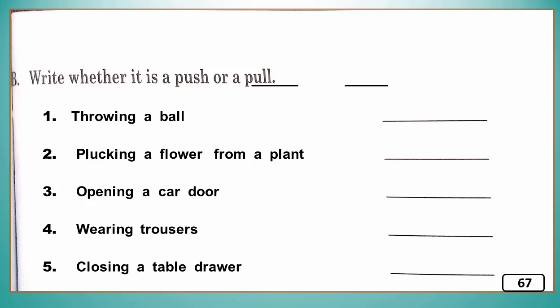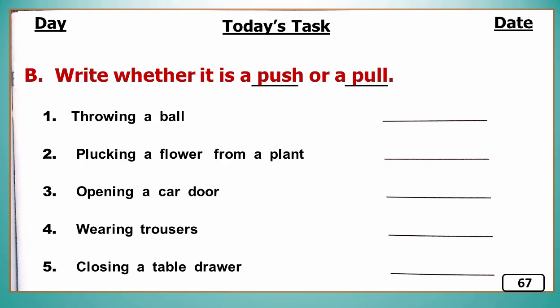Dear students, now come to page number 67. First of all, draw lines and write date and today's task. Here we will do part B. The statement is write whether it is a push or a pull. Okay, first of all, I will tell you what is a push. Dear students, as you have learned, moving a thing away from you is called a push. Means चीजों को अपने से दूर करना push कहलाता है. And what is a pull? Pull means moving a thing towards you is called a pull. Means चीजों को अपनी तरफ खींचना pull कहलाता है.